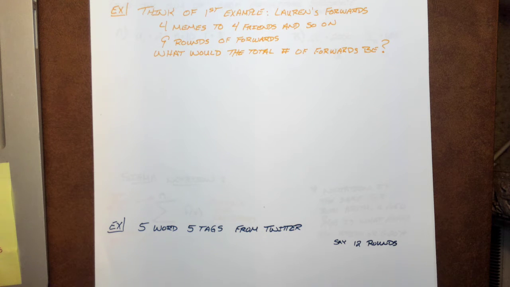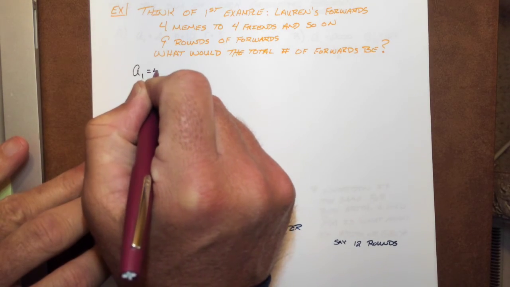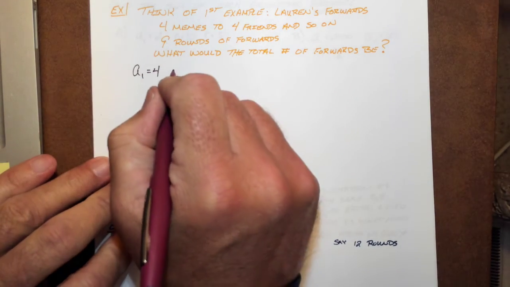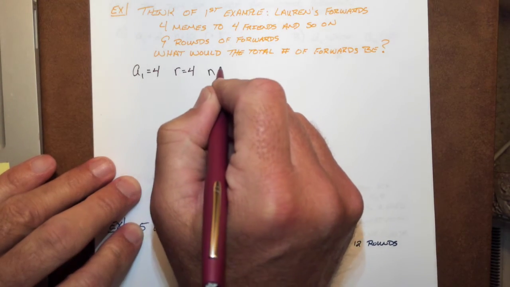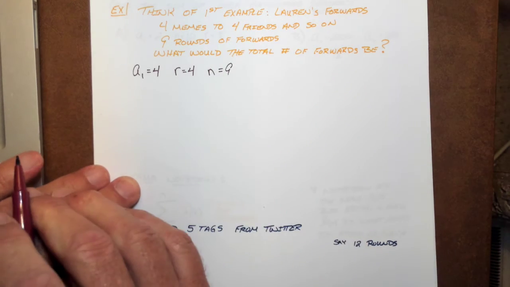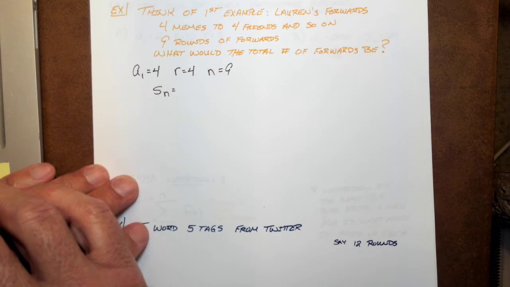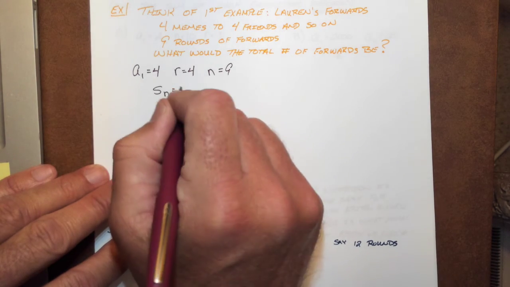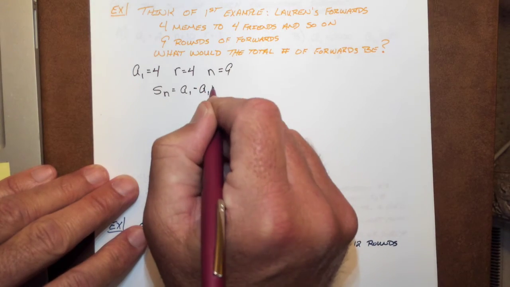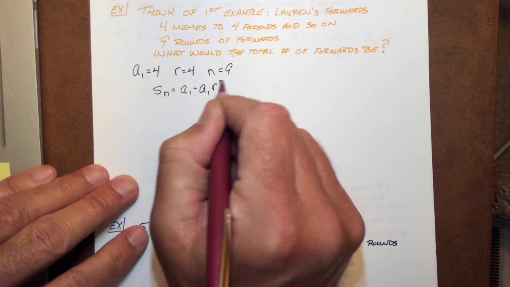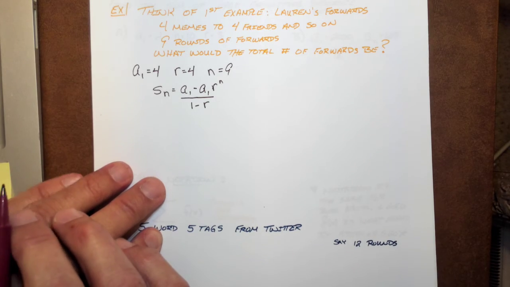So let's look at what we got. We got what we started with, a sub 1. We got r. And we've got n. We got 9 rounds that we wanted to take place in. So our partial sum will take on this: a sub 1 minus, still got our first term, times r to the power of n, all over 1 minus r.